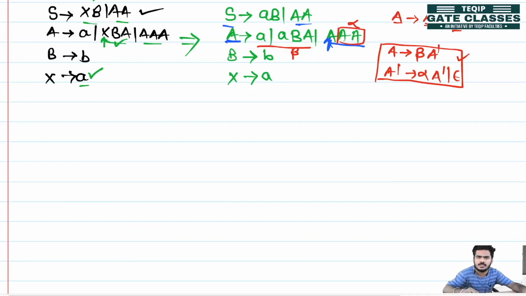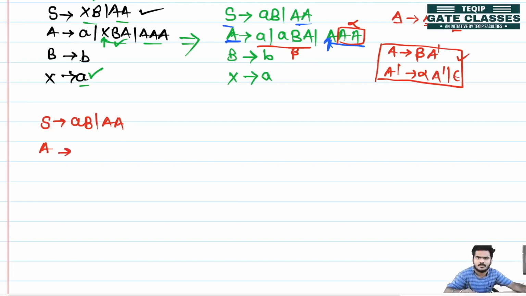So the production rules now become: S is producing AB and AA as it is. Again A is producing, now instead of this we have to write beta A dash. What is beta here?